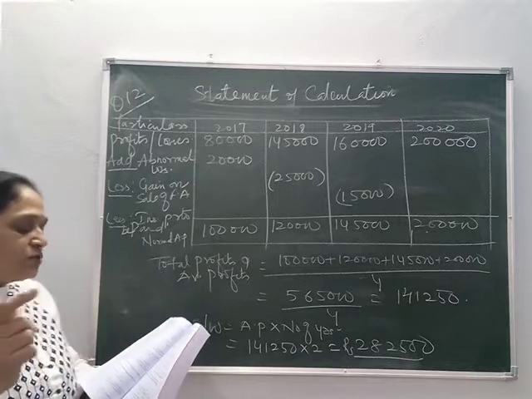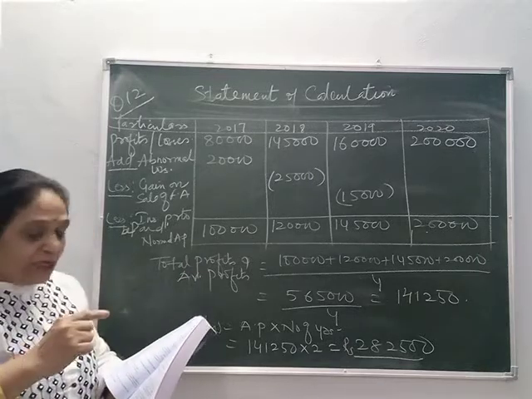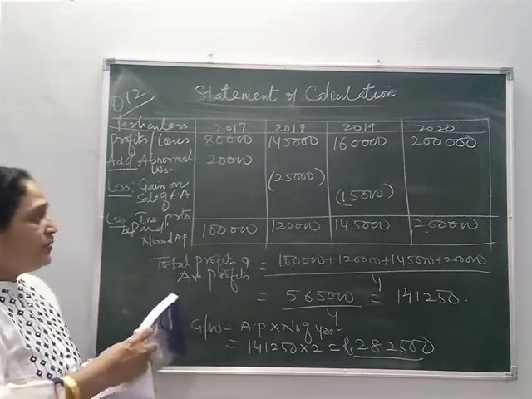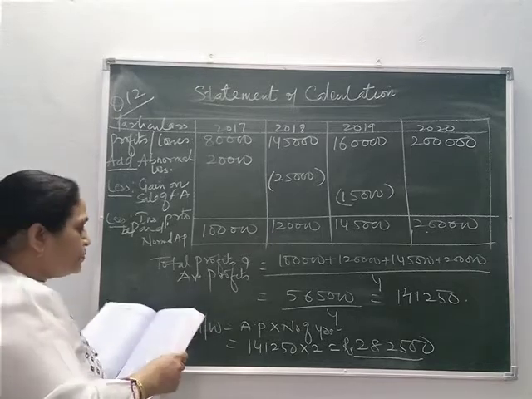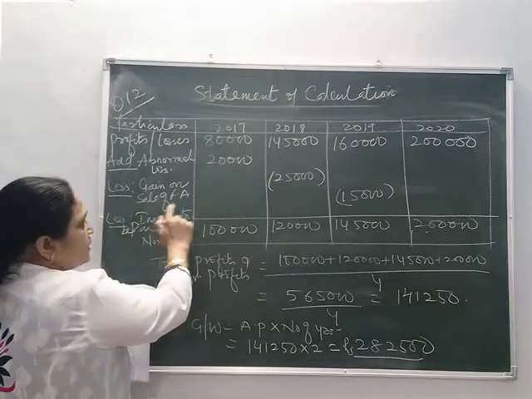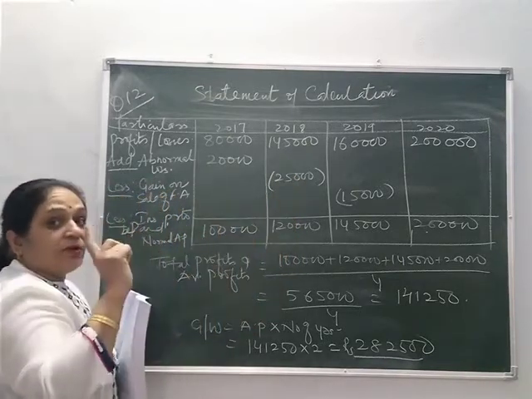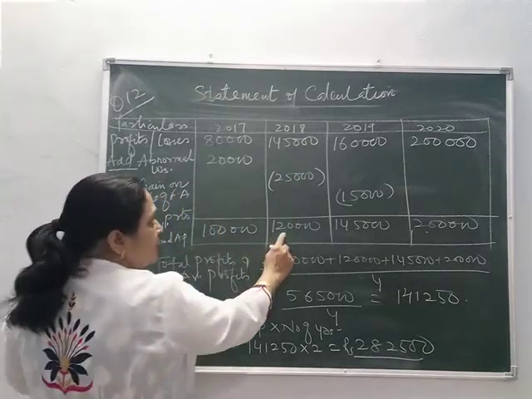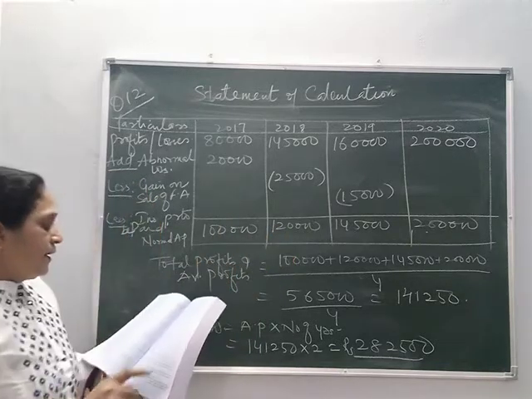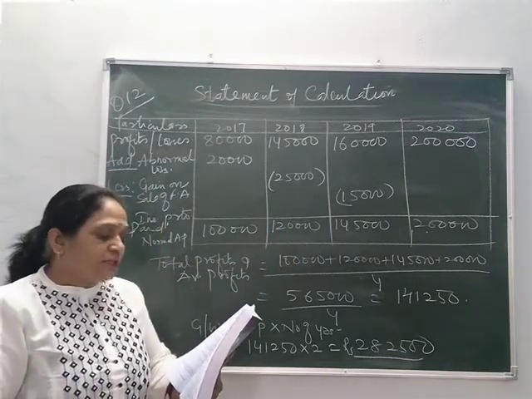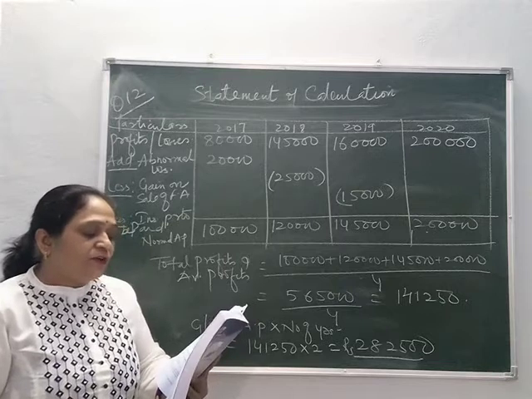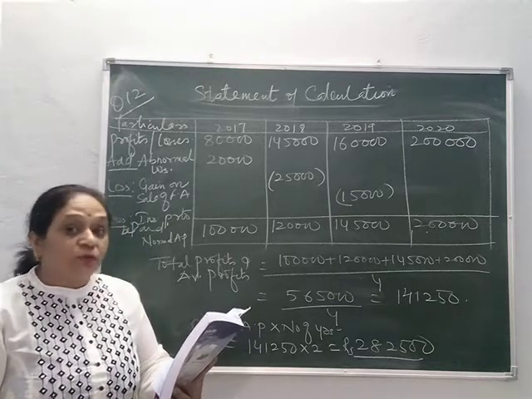A fixed asset was sold in the year 2018. The gain on which, 25,000, was credited to the P&L account. So gain on sale of fixed assets, 25,000, will be subtracted. It's an abnormal gain. So it is 120. And in the year ending 31st March 19, assets of the firm were not insured due to oversight.